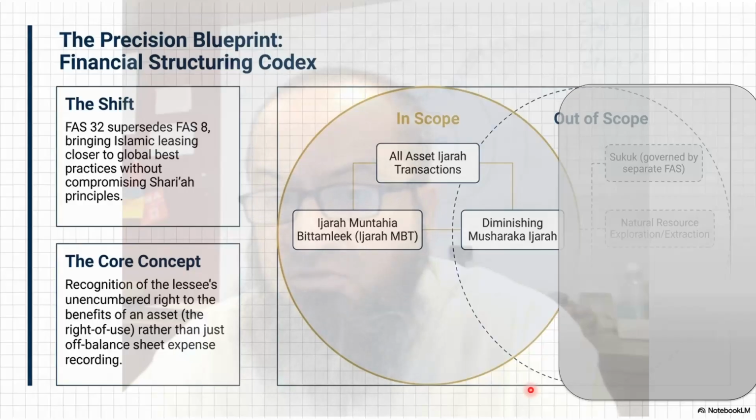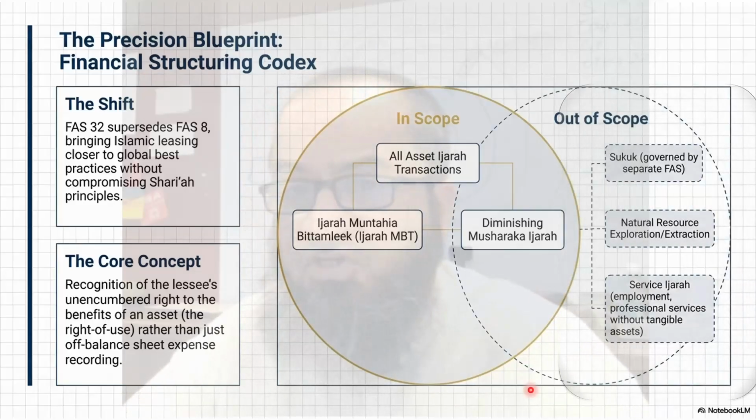And diminishing musharaka Ijarah, in which the transfer takes place gradually. So the asset is actually a sort of a combined asset, and gradually the ownership percentage of the lessee increases and the ownership percentage of the lessor decreases. So these are also covered under this standard.